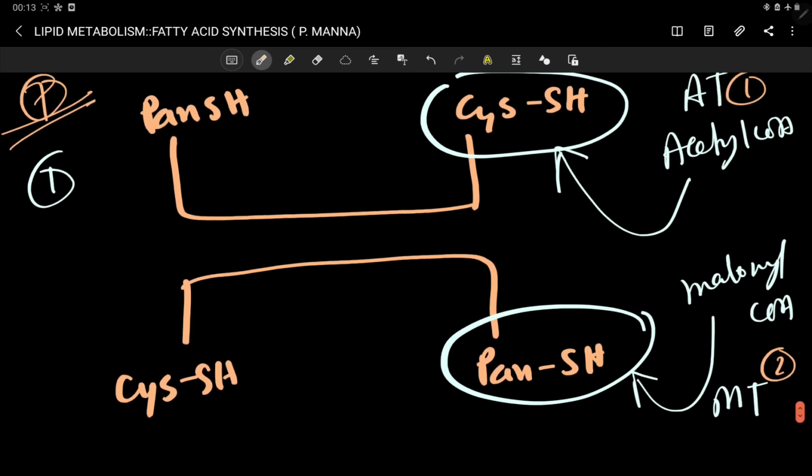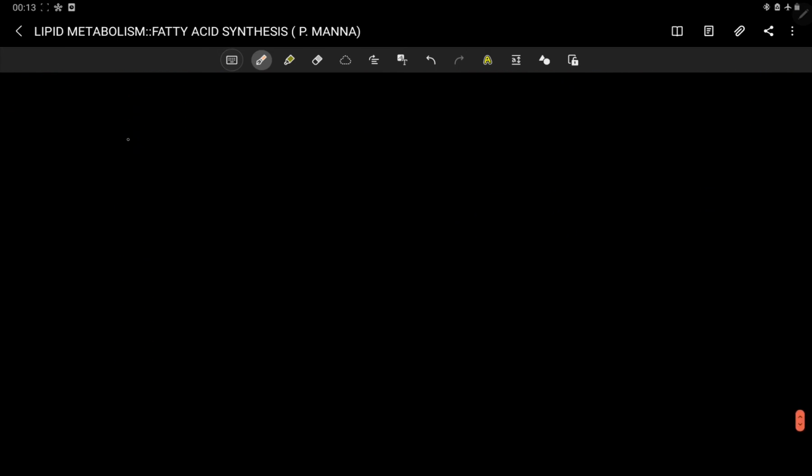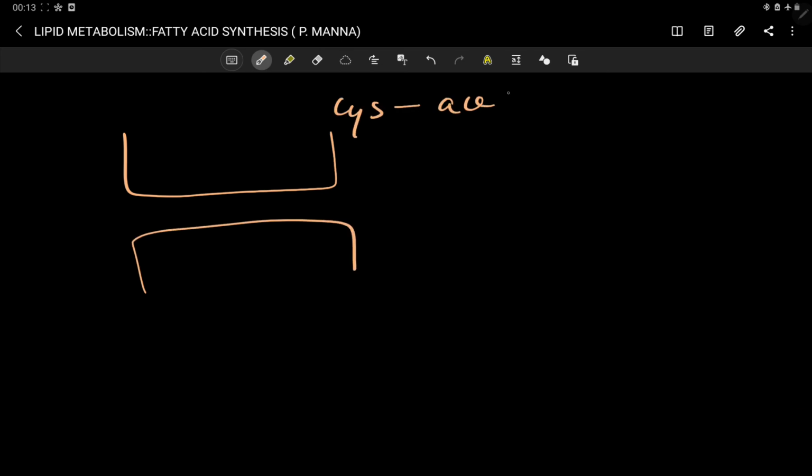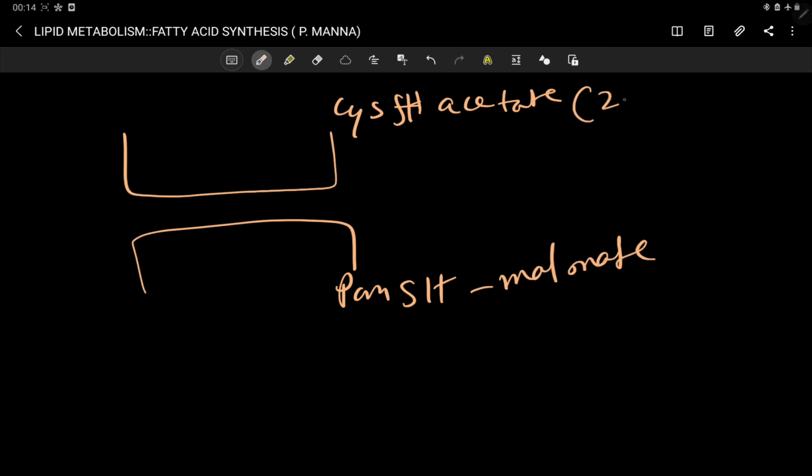Now in the next step, what happens? The acetate group is attached with this end, malonate group attached with this end. So if I draw only this portion, here you can see this is your cis with acetate group, and this is your pan with malonate group. Your acetate is 2 carbon, malonate is 3 carbon.